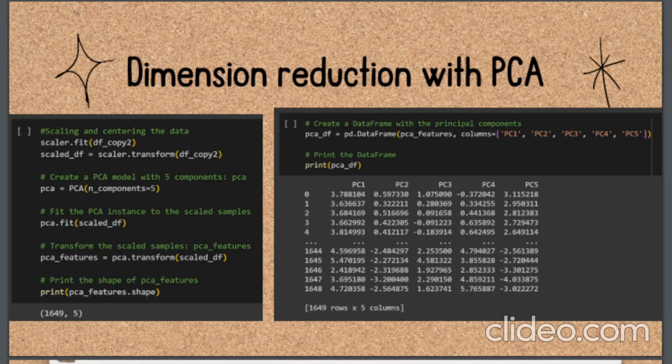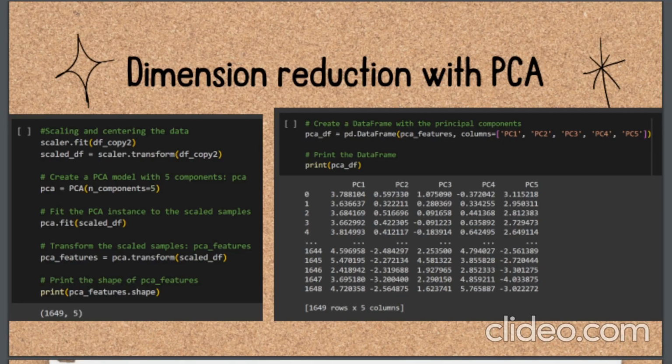The next provided code segment will generate a data frame called PCA_DF that contains the principal components obtained from the PCA transformation. Each principal component is represented as a column in the data frame labeled as PC1, 2, 3, 4, 5, which correspond to the 5 components extracted during the PCA process. This data frame offers a structured representation of the transformed dataset, showcasing the reduced dimensional form achieved through PCA.